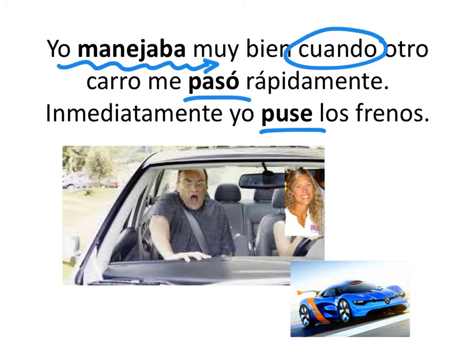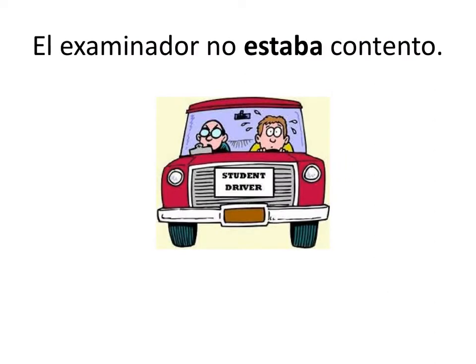While connects two ideas in the imperfect, two ideas that are both going on, two ing actions in the past. It's not in the story today, but it's definitely on the super site. Okay, so me pasó rápidamente, inmediatamente puse los frenos, el examinador no estaba contento, estaba emoción imperfecto, ¿no?